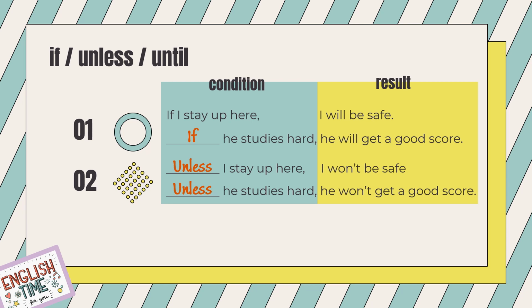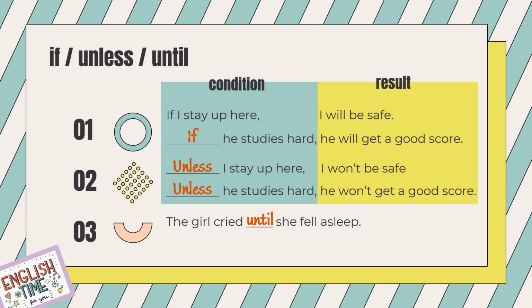Now, let's see our next sentence. Oh, this is different, guys. This is in the past. Okay? The girl cried. Blah, she fell asleep. What do you fill in the gap? Do you fill in the gap with if? No. Do you fill in the gap with unless? No. What to fill in the gap then? You fill in the gap with until. What does that mean? The girl cried until she fell asleep.